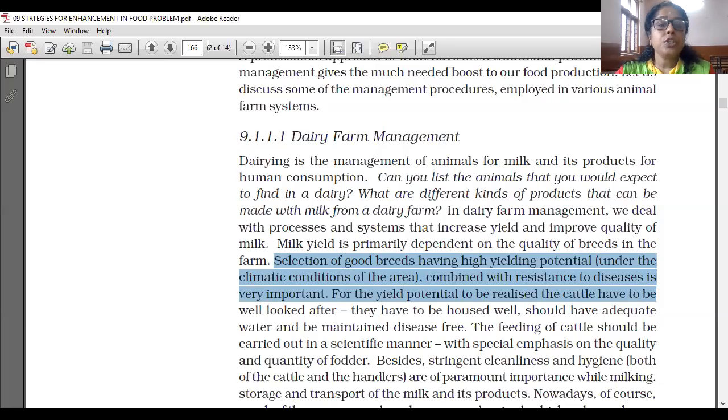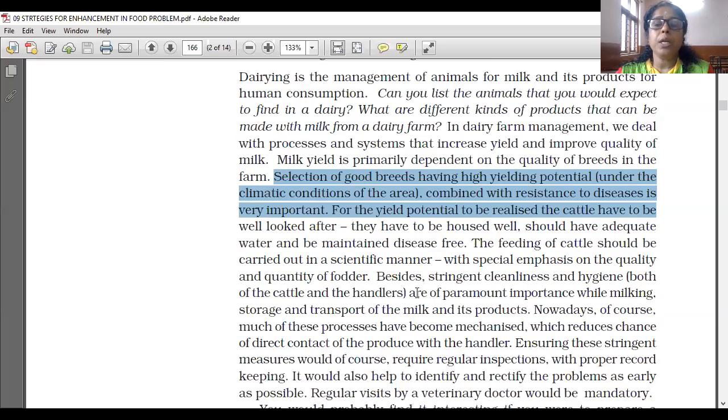Not only milking, but storage and transport of the milk, and when we are preparing the products from the milk, we have to care for hygiene and cleanliness. Not only for the cattle, but also for the ones who are handling it.